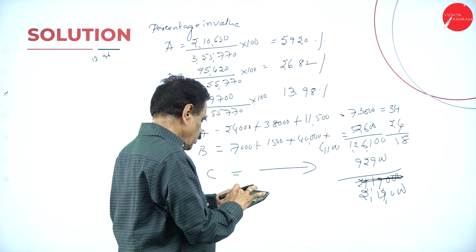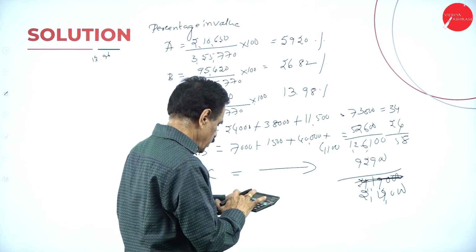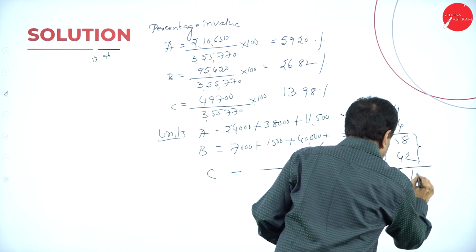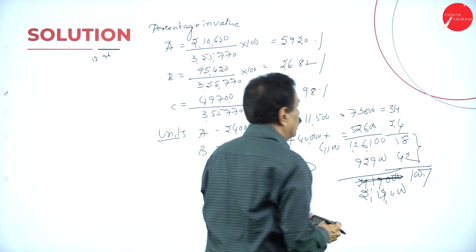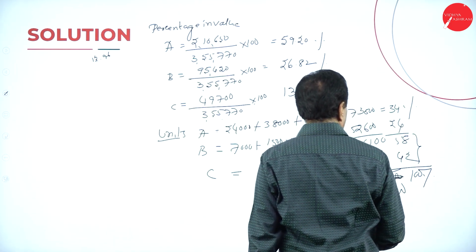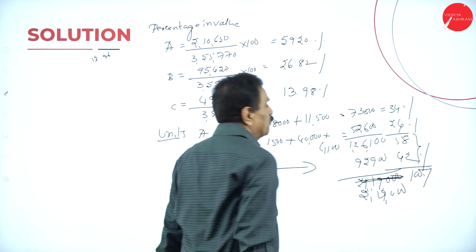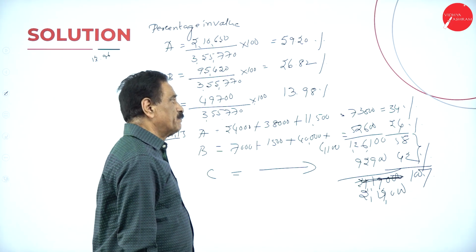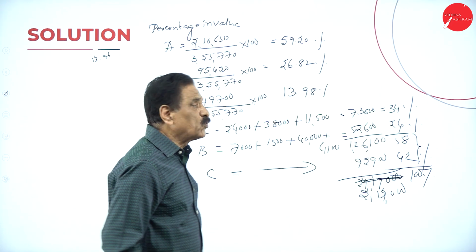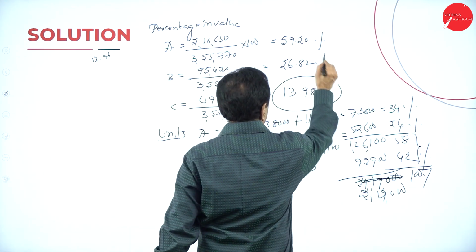Then 92,900 divided by 42%. So in units, that 34% goes to A, 24% goes in quantity, 42% goes to C. 34%, 24%, 42% in quantity is considered. But generally they will ask in value. This only they will ask.